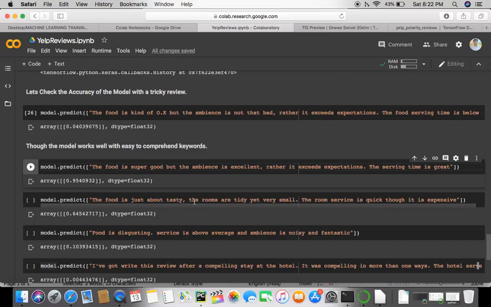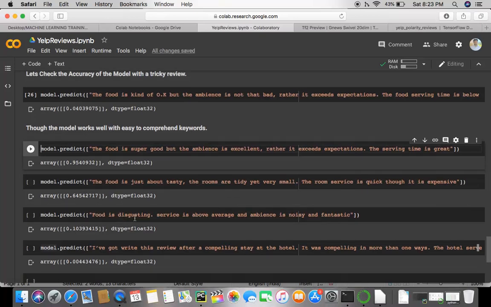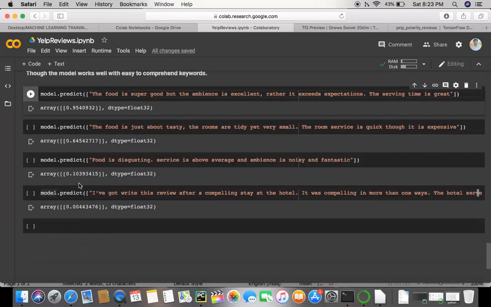The food is just about tasty, the rooms are tidy yet very small. So this is something in the middle, and we get a 64% probability, which is more inclined towards positive and less of a negative review. Then we have: food is disgusting. So just looking at the word disgusting, it has placed it into negative territory.